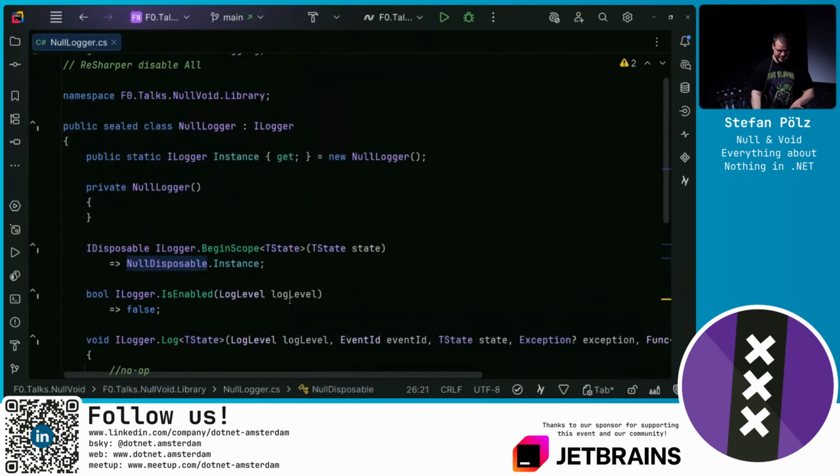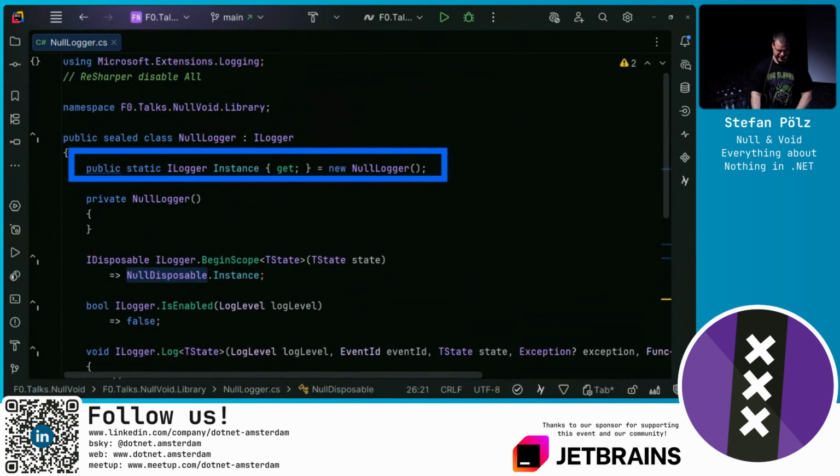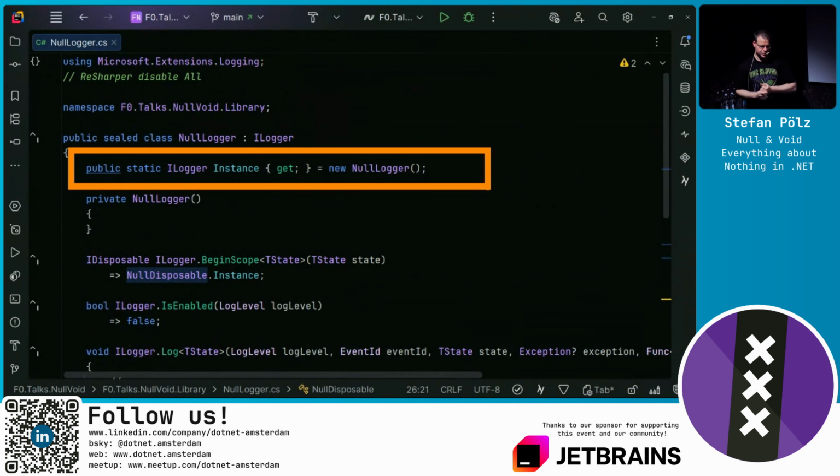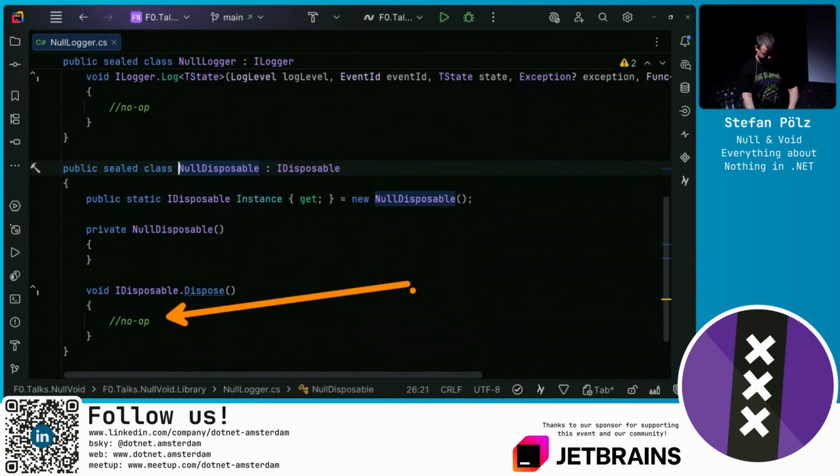So although an instance of this type does nothing, we still don't have anything with nulls. Usually when you create a null object, since it doesn't really have any state and does nothing, you can optimize it to avoid creating several instances on the heap that all do nothing, are the same, and don't have any state. You can use the singleton pattern. You see this very often with null objects, where you just get this null instance that doesn't have any state, and you can reuse it because it does absolutely nothing.